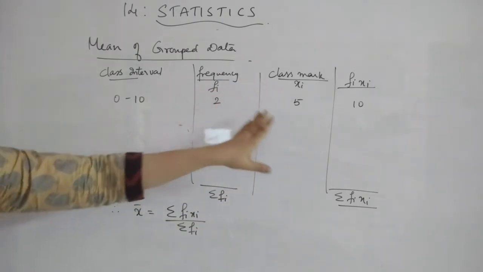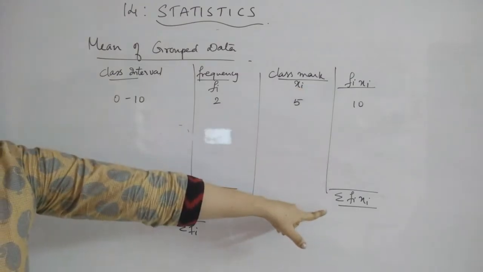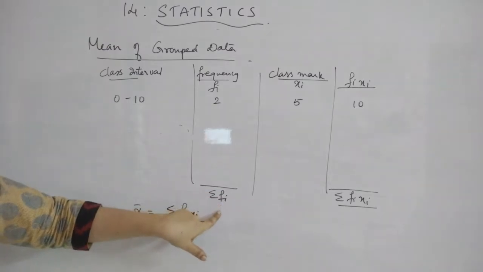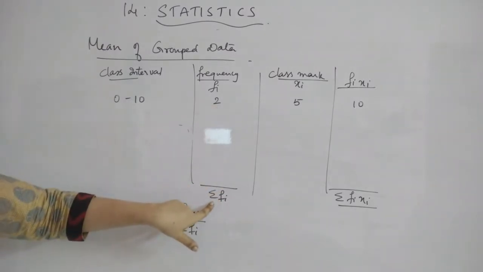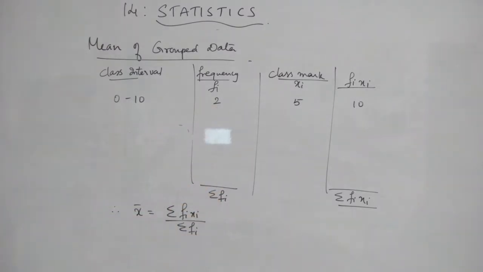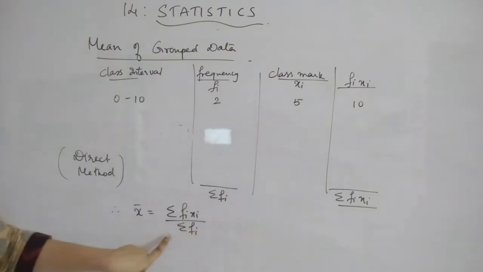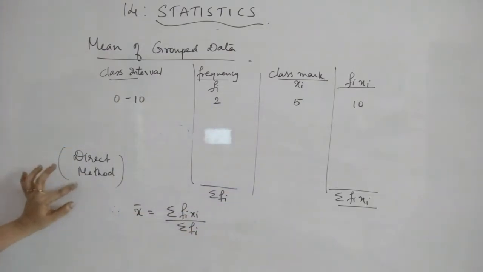You find the product of these two, take the sum of all those values, and then divide by the total of the frequencies, which will give you x bar. When you are given the class interval and the frequency, and you find the class mark and then x bar, this method is known as the direct method.